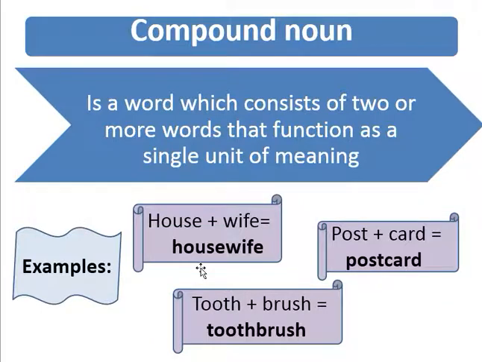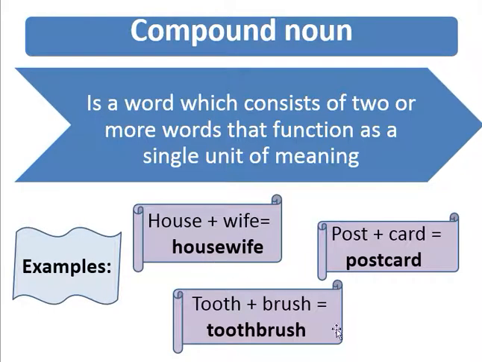What is a compound noun? A compound noun is a word which consists of two or more words that function as a single unit of meaning. For example, the first example is house plus wife. House itself is a complete word and wife itself is a complete word. But when we join them together, it becomes housewife and it becomes a compound word.